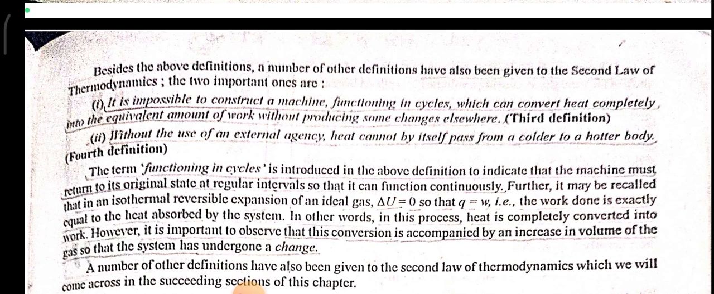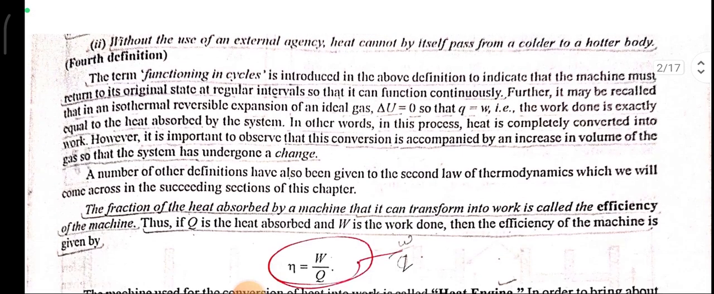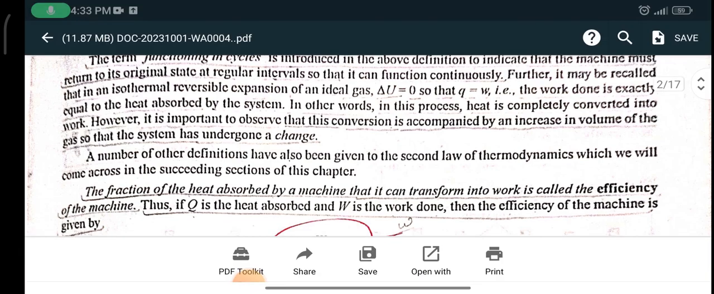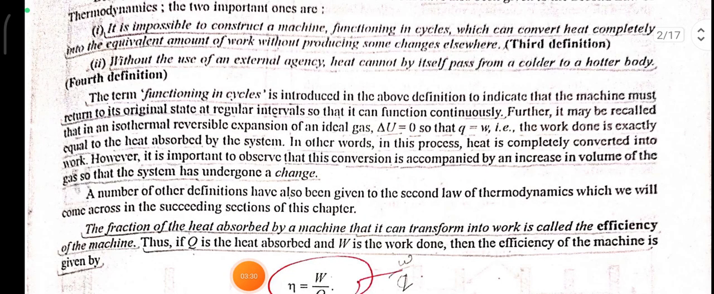Besides the above definitions, a number of other definitions have also been given to the second law of thermodynamics. Two important ones are: it is impossible to construct a machine functioning in a cycle which can convert heat completely into an equivalent amount of work without producing some changes elsewhere. Without the use of an external agency, heat cannot by itself pass from a colder to a hotter body. The term functioning in a cycle is introduced in the above definition to indicate that the machine must return to its original state at regular intervals so that it can function continuously.